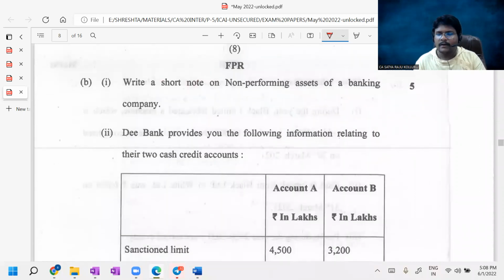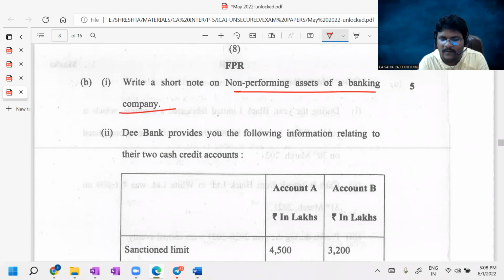Next, come to question number 3B. Write short notes on non-performing assets of a banking company. I made an elaborative discussion, and the same thing was there in our material as well. When is an asset said to be a non-performing asset? Non-performing assets are those other than performing assets. Then what is meant by a performing asset? Performing assets are those assets which do not create any problem except in the case of business risk.